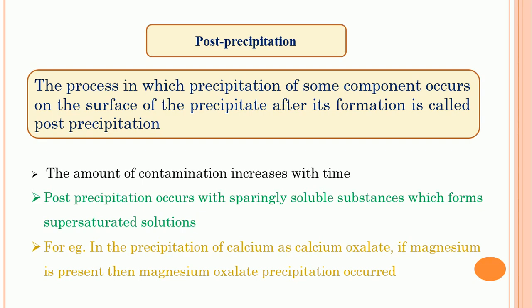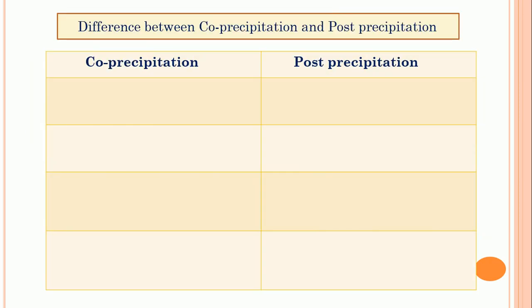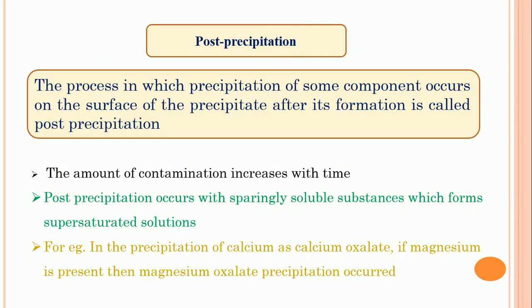And the next one is that the concentration of impurity should be kept low at the beginning. That means at the earlier stage the impurity concentration should be low, so that we can remove the impurities and avoid post precipitation. So these are some minimizations of post precipitation.